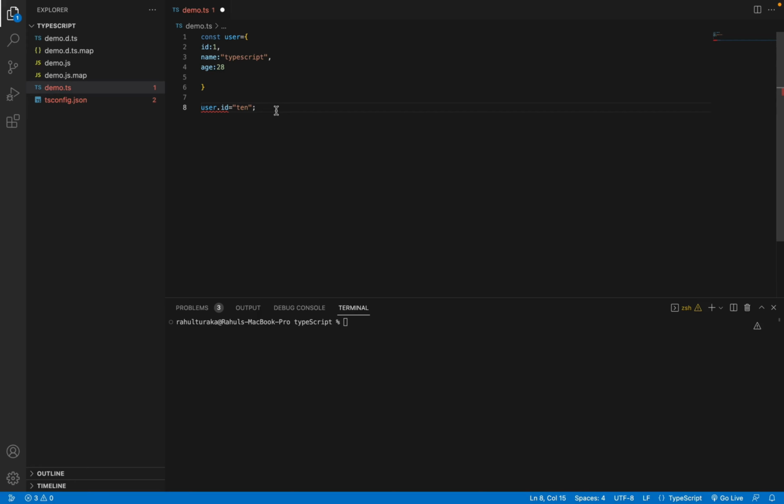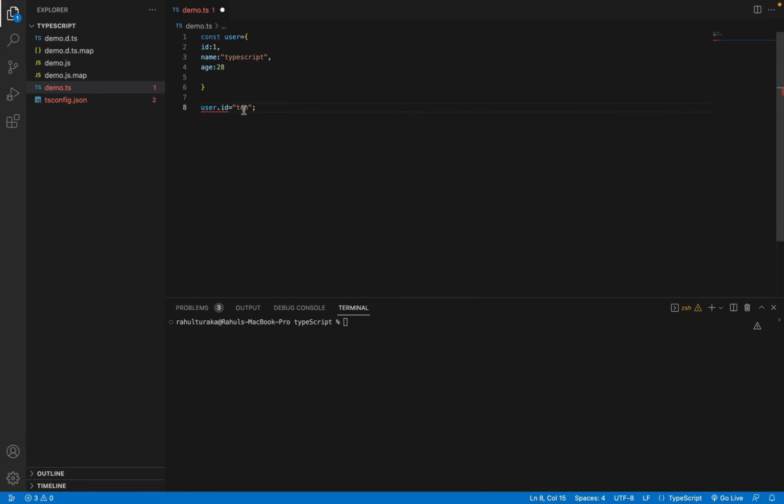That is because TypeScript has guessed the type of the ID as a number. If you hover on the user object, it has considered the type of the ID as a number. So that's why when we are assigning a string to it, it is giving us an error. We should not let it guess. We should tell clearly what is the type of the field.